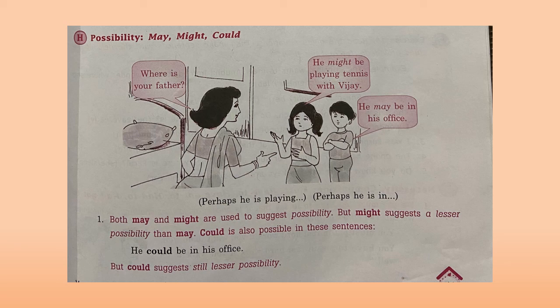Now let's see the different uses of may, might and could. Both may and might are used to suggest possibility, but might suggests a lesser possibility, as we have seen in the difference between could and can. So the same difference is here along with may and might. Might suggests a lesser possibility than may. Could is also possible in these sentences. He could be in his office, but could suggests a lesser possibility.